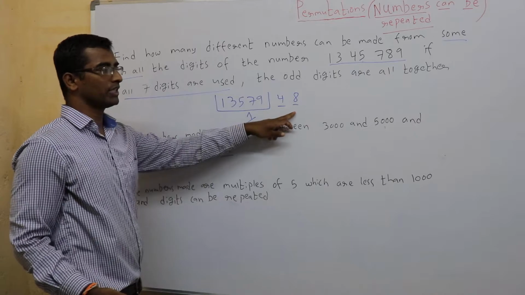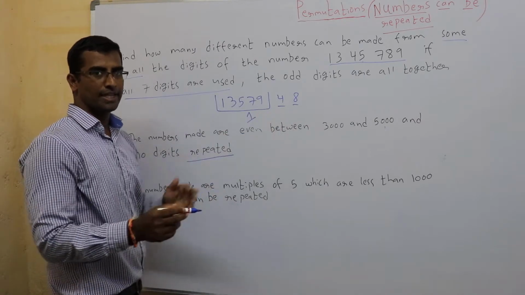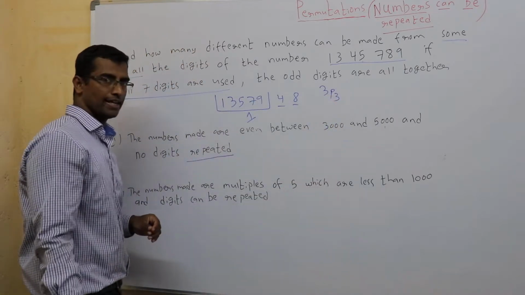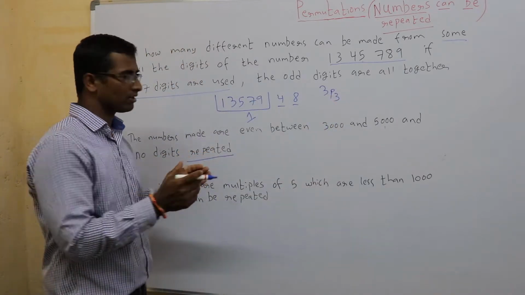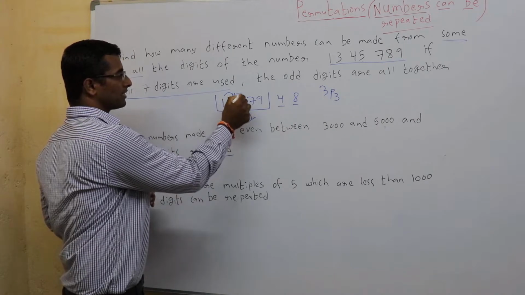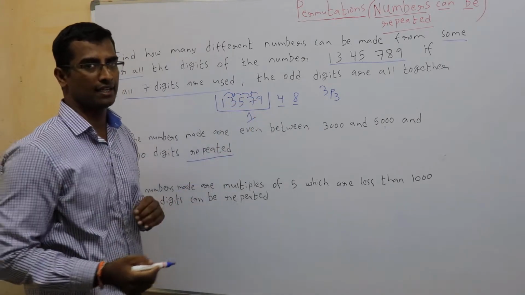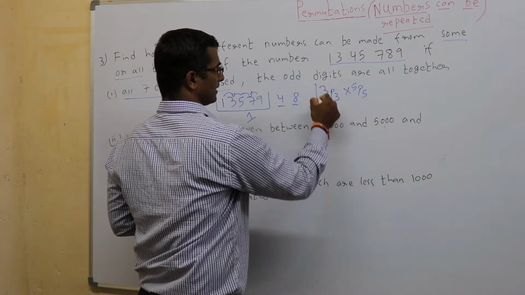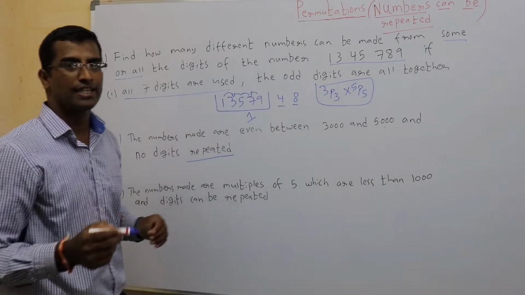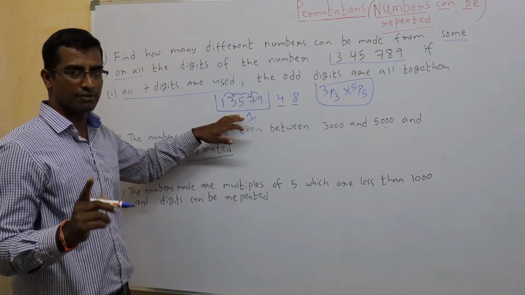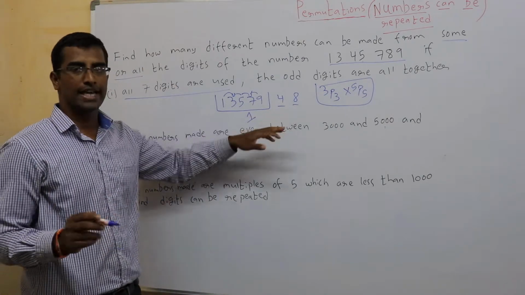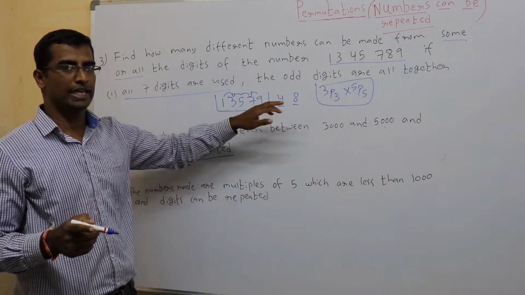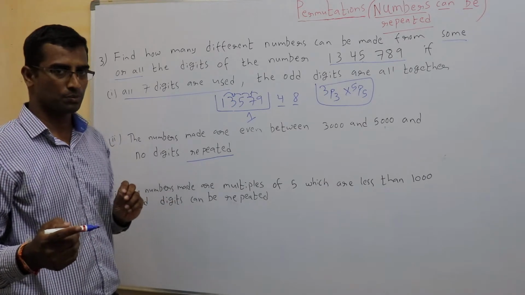So 1, 2, 3. These 3 units can shuffle themselves in 3P3 ways. Right? Now inside the block, these 5 numbers again can jumble themselves in 5P5 ways. So this is the answer. Whenever they should be together, they should be considered as one unit. 1, 2, 3 can be shuffled in 3P3. Inside the block, they can jumble in 5P5 ways.